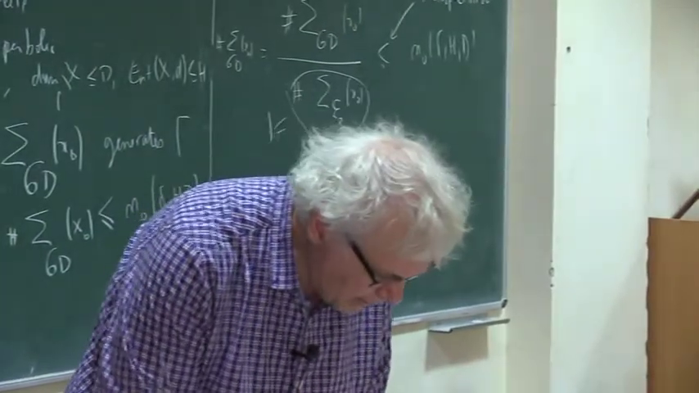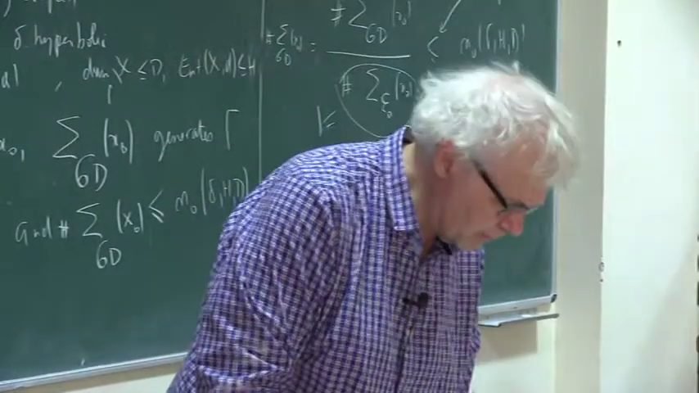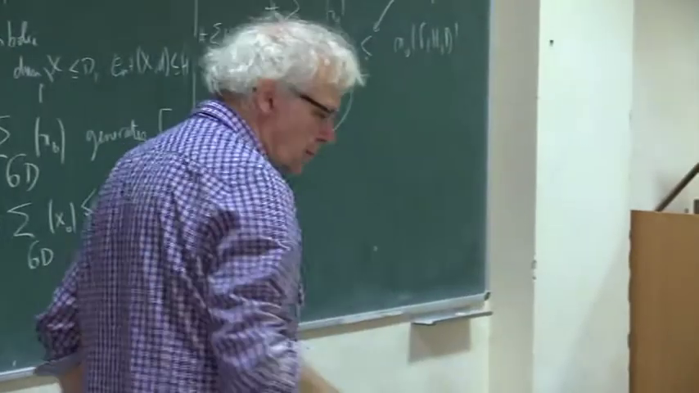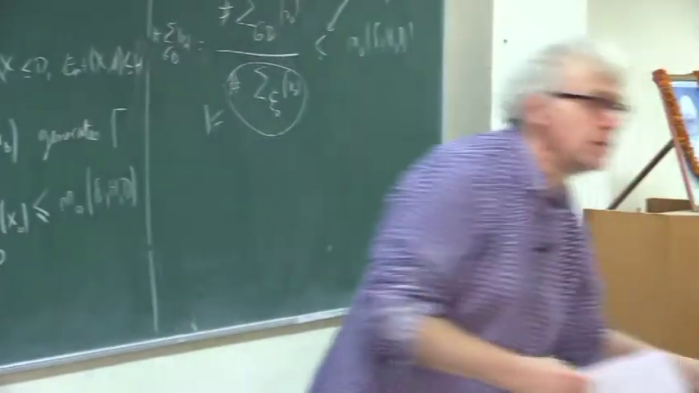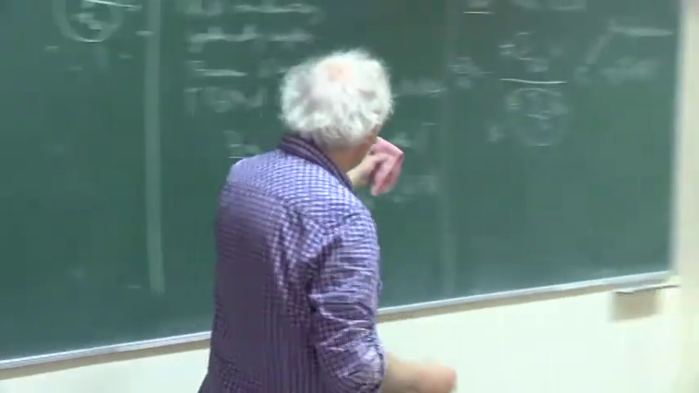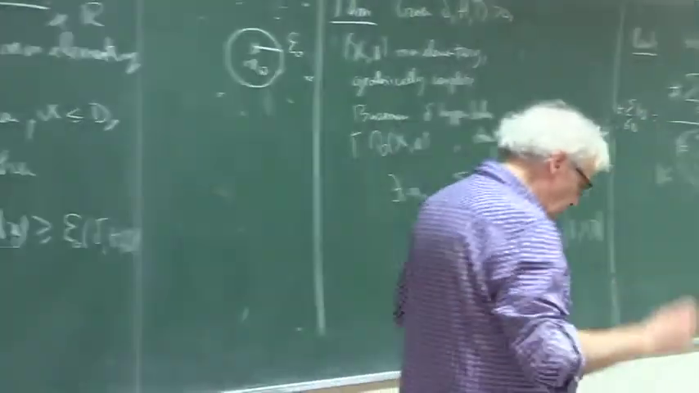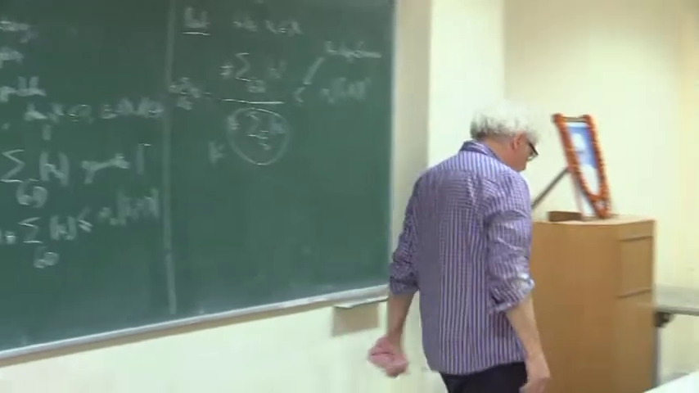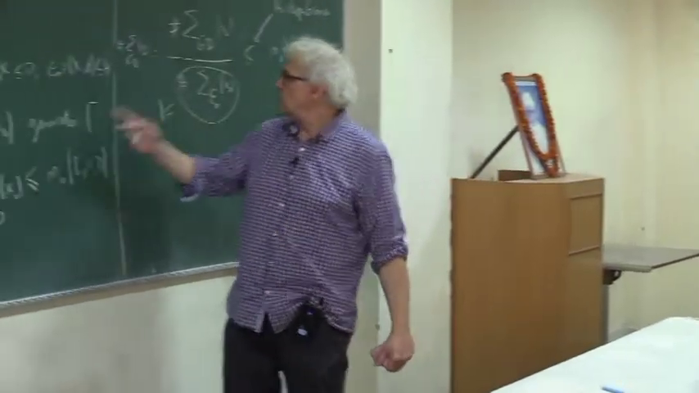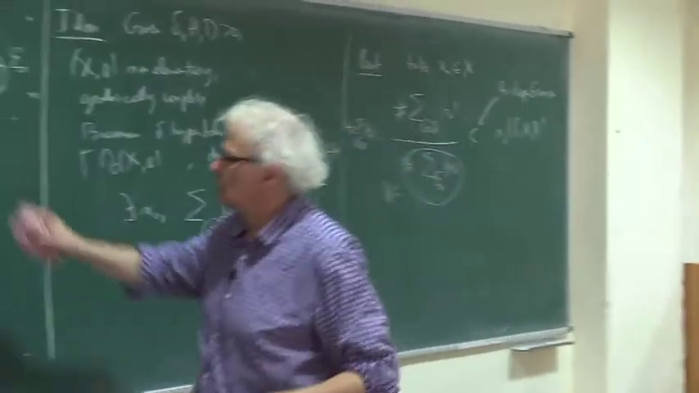Okay, so now I can finish. How much time do I have now? 10 minutes. Okay, so it's perfect. Any question so far? So the main content of this theorem is that you have a group which acts on a nice space, then you can find such a generating set with a bounded number of elements.